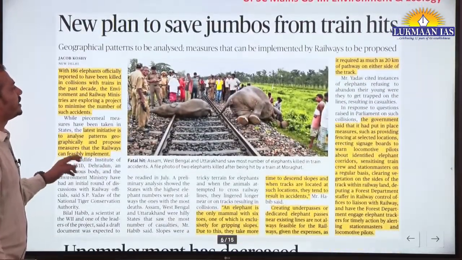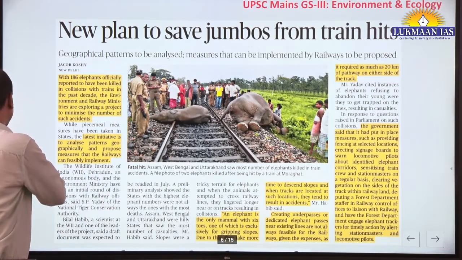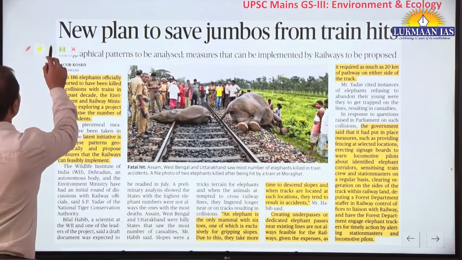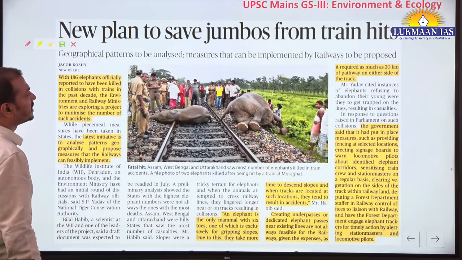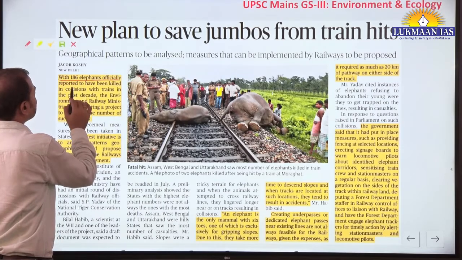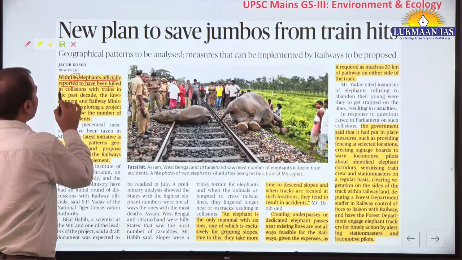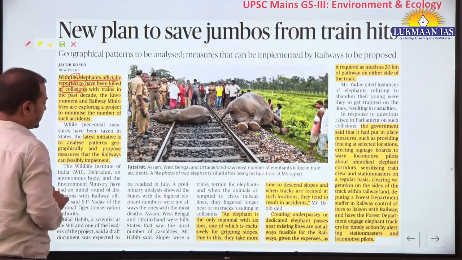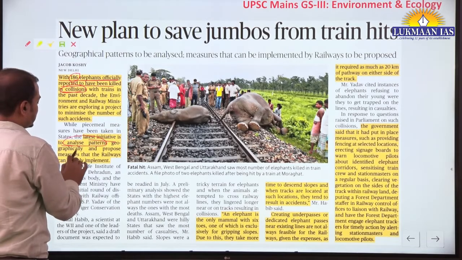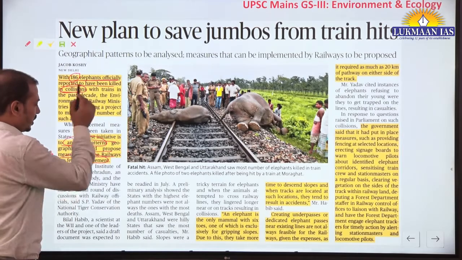Then, new plan to save jumbos from train hits, environment and ecology mains perspective. So there are several instances of, we can say, elephants dying from train hits. यहाँ पे कुछ facts mention किए हैं. In the last 10 years, 186 elephants were officially reported to have been killed in collisions with trains. The latest initiative is to analyze the geographical patterns and propose measures that railways can feasibly implement to avoid such collisions.